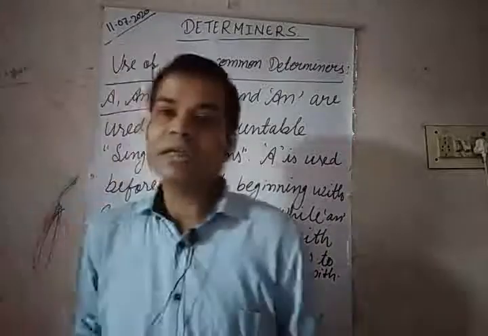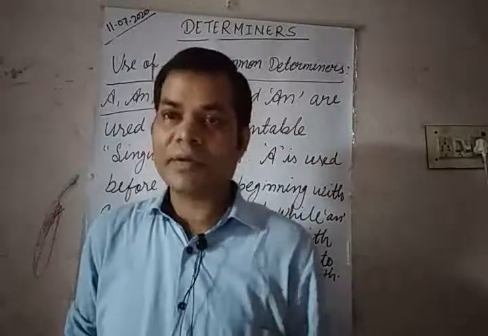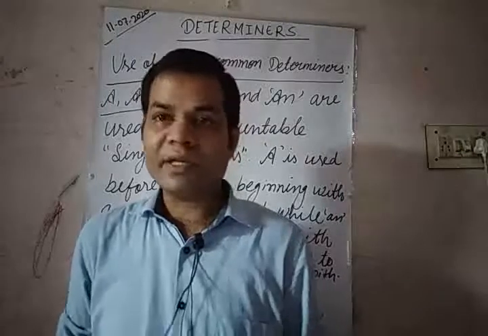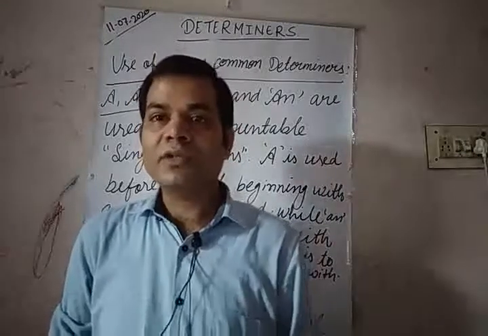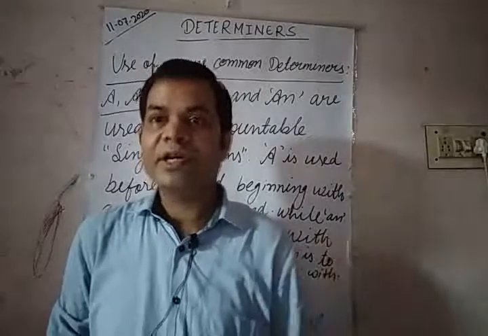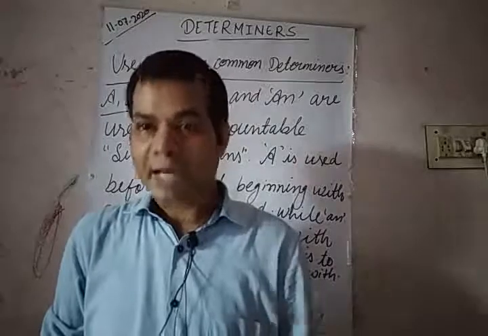As we have read articles many times in your previous classes, you know very well we use a before a vowel sound. If any word begins with a vowel sound, then we use an before it.